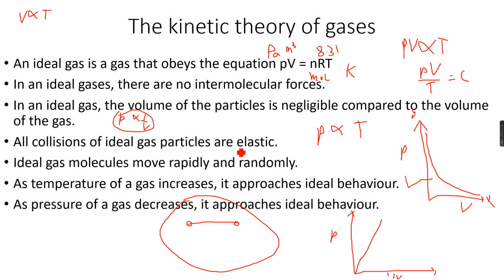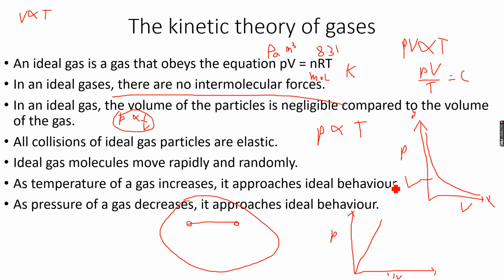Now, this is because when you increase the temperature, you are breaking the intermolecular forces. So the intermolecular forces are becoming slightly negligible because you're breaking them by increasing the temperature. And that's why as you increase the temperature of a gas, it approaches ideal behavior. It does not become ideal, but it approaches that level.